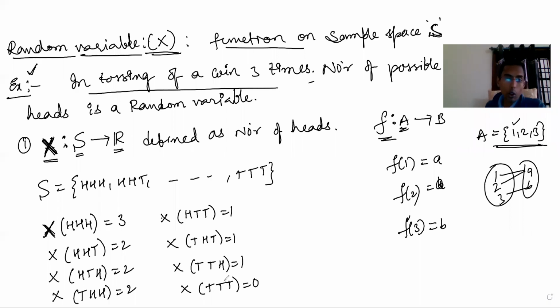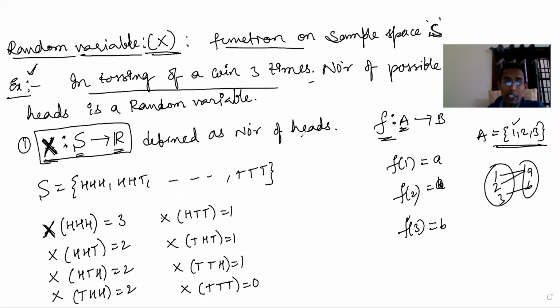See, this is how you write a random variable. Whenever you say random variable, this is always the same. Okay. Random variable is a function on sample space. That is, random variable is a function from sample space S to real numbers.